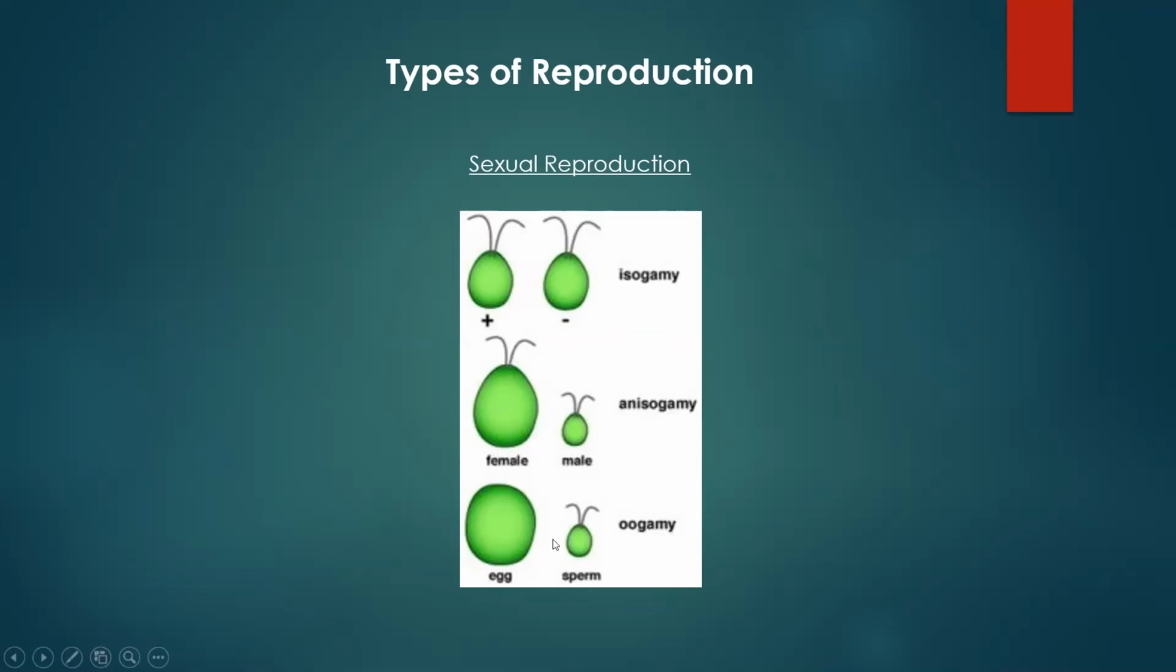And in oogamy, we have an actual egg. We have this stationary female gamete that doesn't move. And then we have this mobile sperm that is going to swim and try to find the egg to fertilize it. All right, so these are just three major types of sexual reproduction, and different organisms use different ones of these. So we're going to see a couple examples of these as we go through our eukaryotic diversity.